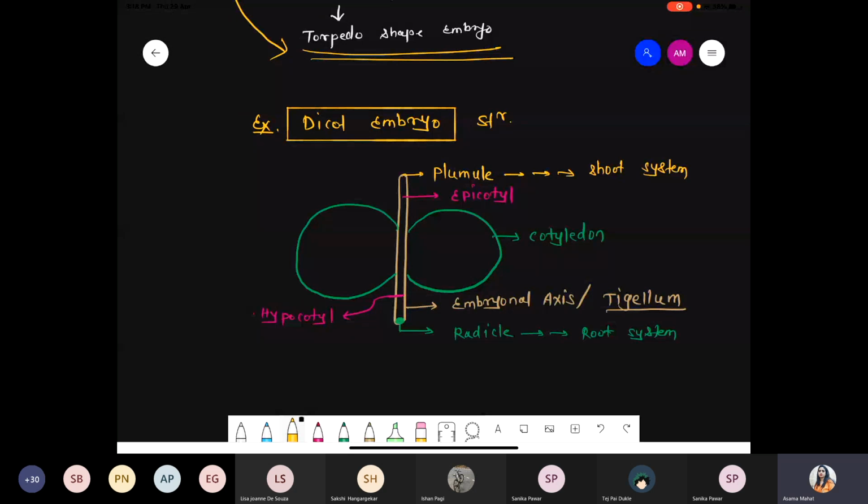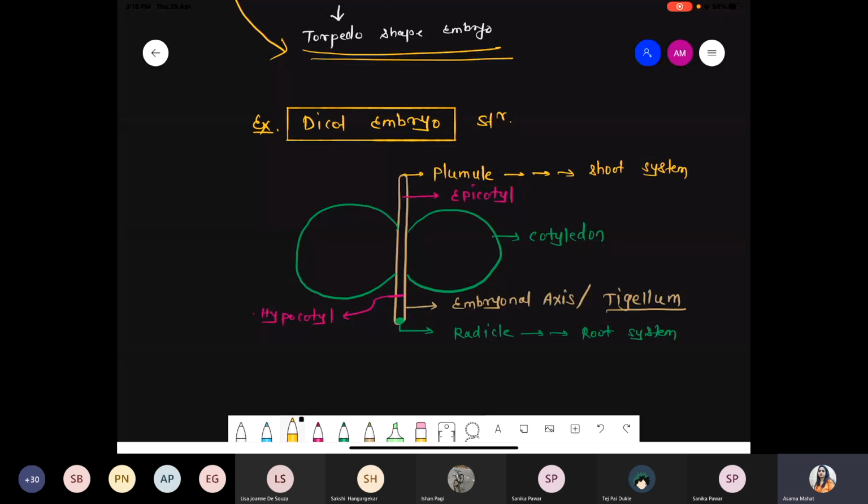Ma'am, epicotyl and hypocotyl are part of the embryonal axis. It's a part of the embryonal axis. Okay. Rather than saying embryonal axis, it is better to say this is a part of the embryo, because the embryonal axis also is a part of the embryo.